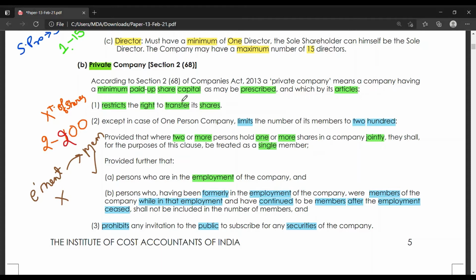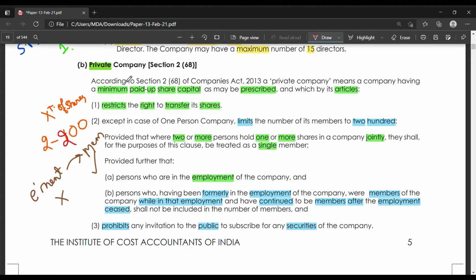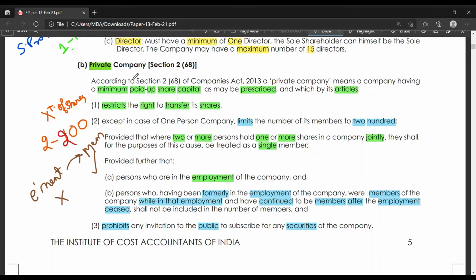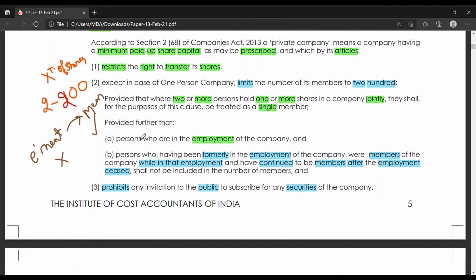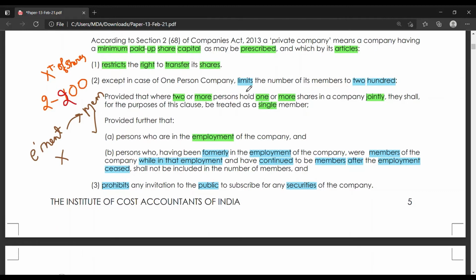According to section 2 subsection 68 of Companies Act 2013, a private company means a company having minimum paid up share capital as may be prescribed by central government, and it restricts the right to transfer its shares. In private company, you can only transfer shares from one member to another member, not anyone other than member. It limits the members, except in case of one-person company. It means in one-person company you only have one member.